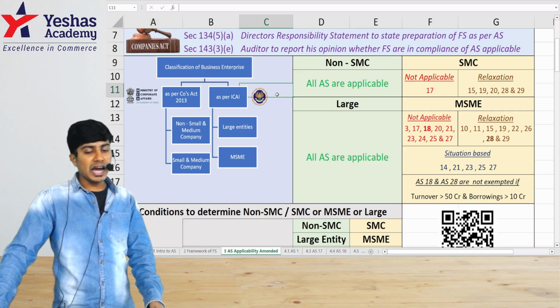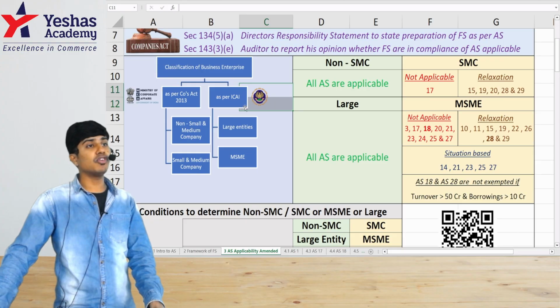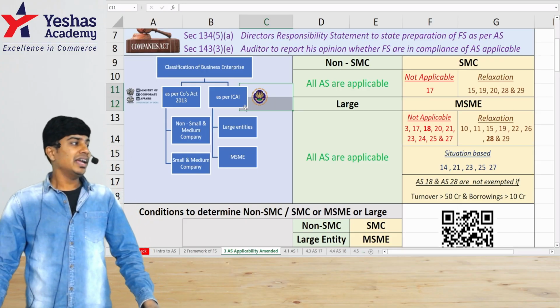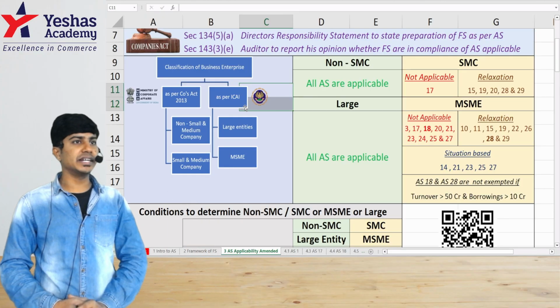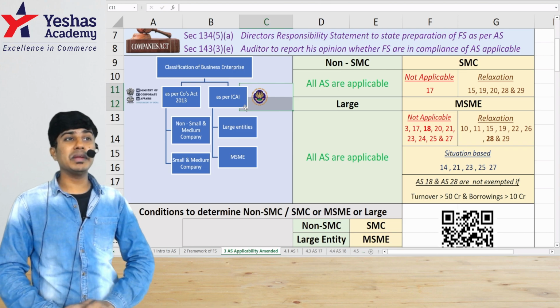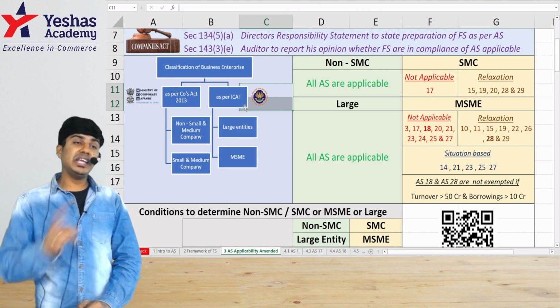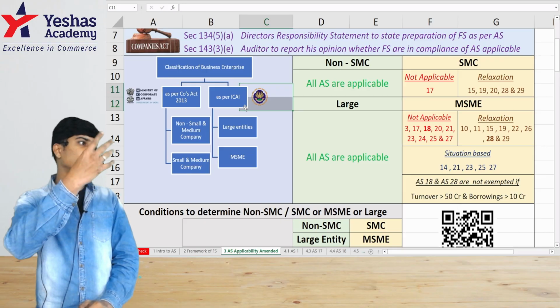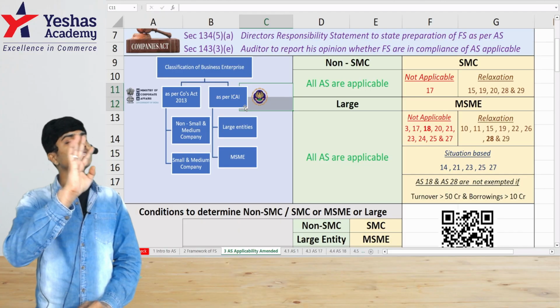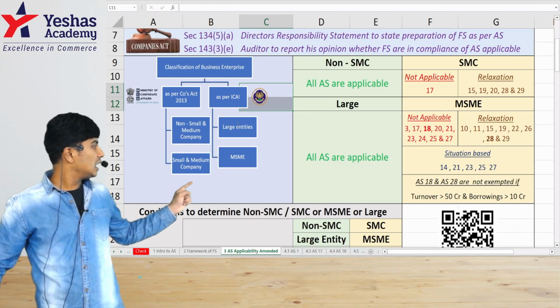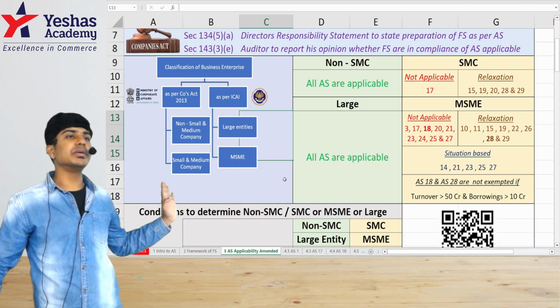As per ICAI, which talks about what accounting standards apply to non-corporate entities, anything other than companies like partnership firms, sole proprietorship, etc. For them, which standards are applicable and when? Previously, if you remember, there used to be 4 classifications: level 1, level 2, level 3, level 4. Now there are no 4 levels, there are only 2, which are large entity and MSME.